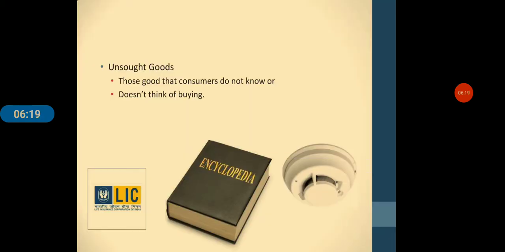Next example of consumer goods are unsought goods. Goods that the consumer does not know or think about normally while purchasing. Example, smoke detectors, insurance policies, encyclopedias are all examples of unsought goods.